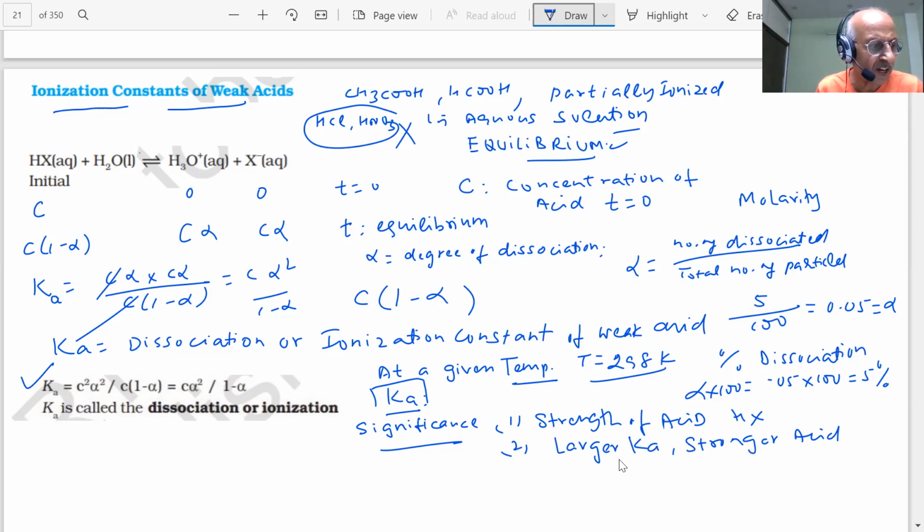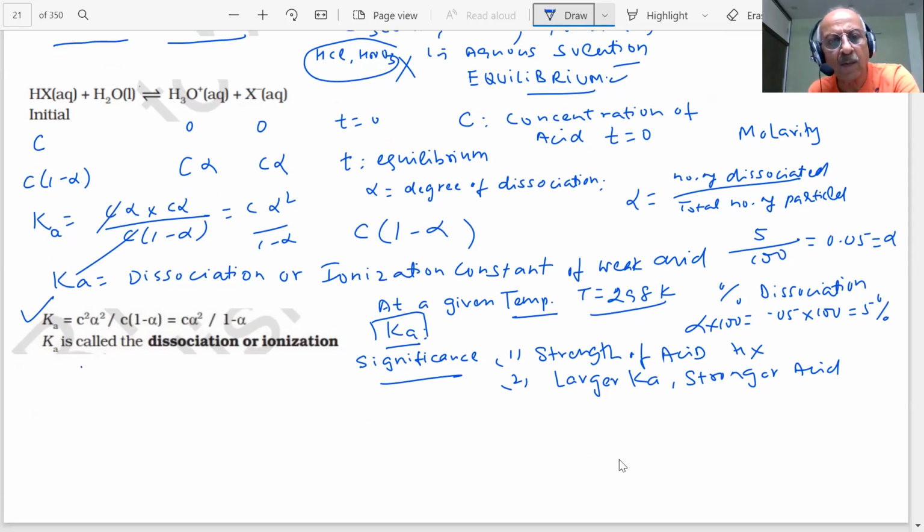So if we consider standard state concentration of 1 molar, then it will have no dimension, student. If you see the table, they have not given the units. So they are using standard conditions of 1 molar concentrations. So what is the important point, student? Okay, let me move further.